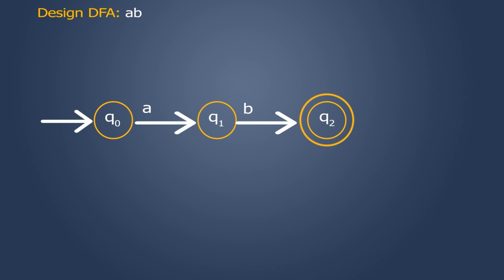But this is not the final DFA. This is because each state is not expressed with all the inputs. We have got two inputs, A and B, and we have got three states, Q0, Q1 and Q2. So we should express all the states with all the inputs. So Q0 state I need to express with input B. Can I write a self loop here?